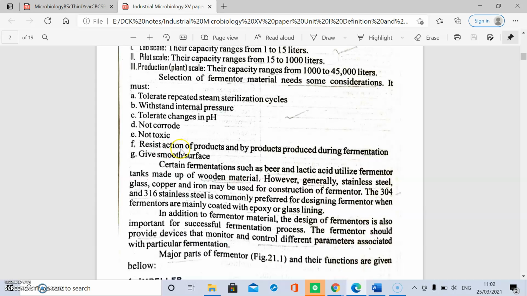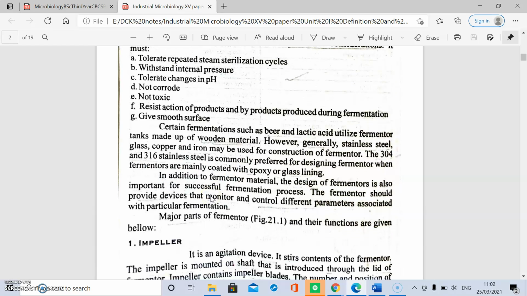It must resist the action of products and byproducts produced during fermentation, and it must give a smooth surface. Generally, when acids are produced, fermenters were made from wooden material. But now, stainless steel, glass, copper and iron are used for the construction of the fermenter.